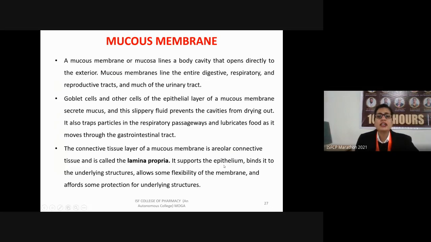It helps to bind the epithelium to its underlying structure, that is, the structures present beneath the connective tissue. And it also allows flexibility of the membrane. It affords some protection to the underlying structures.